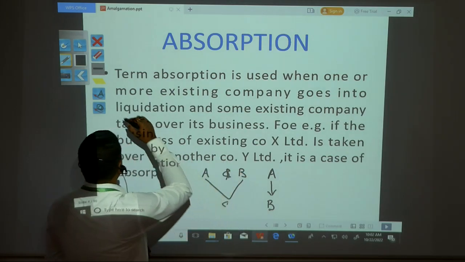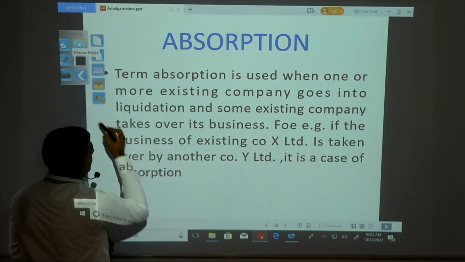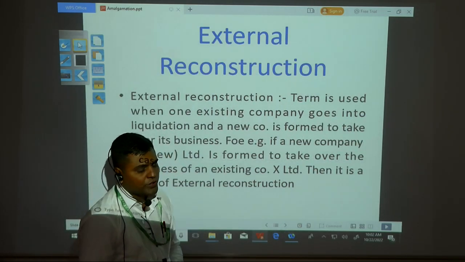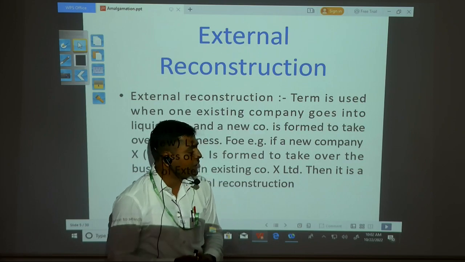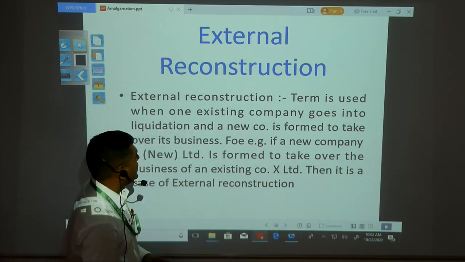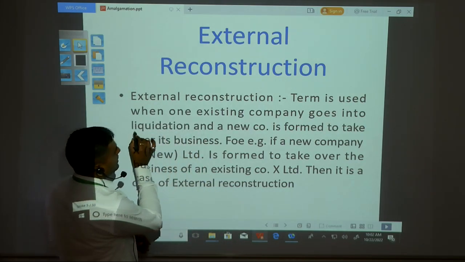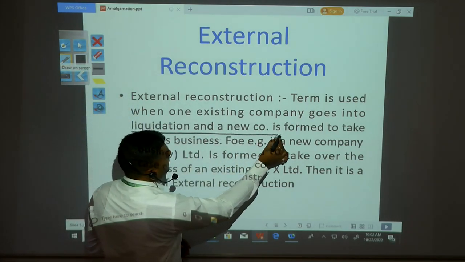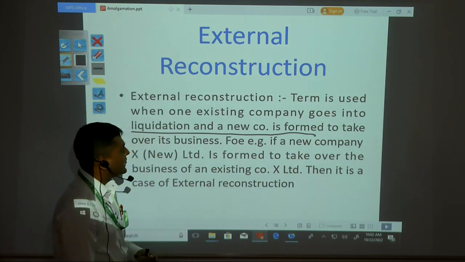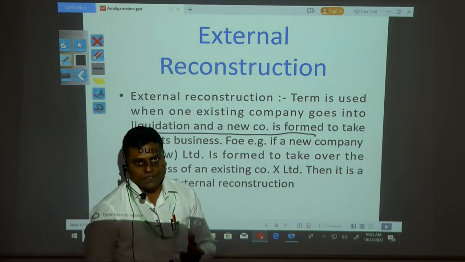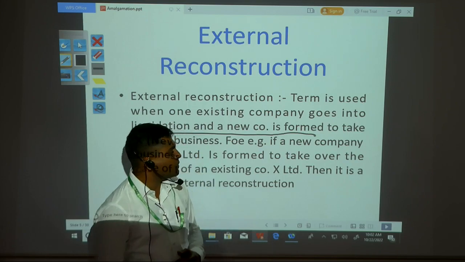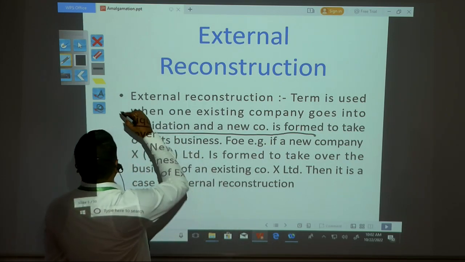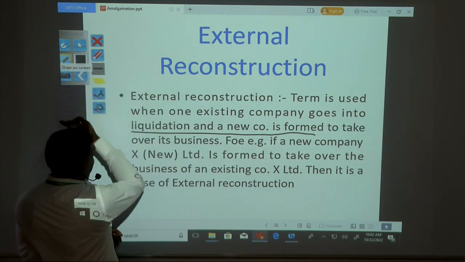And the next part of amalgamation is external reconstruction. What is external reconstruction? Whenever a company goes into external reconstruction, liquidation is made and a new company is formed to take over its business. That is, if a company faces losses on a continuous basis, they can change their name as an external reconstruction.